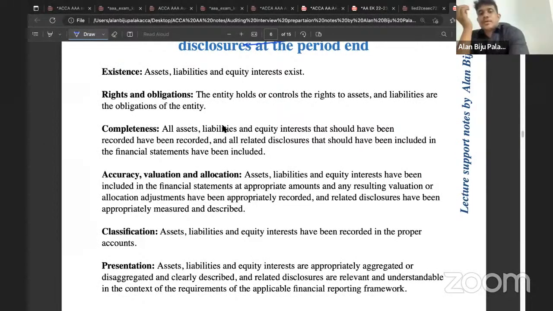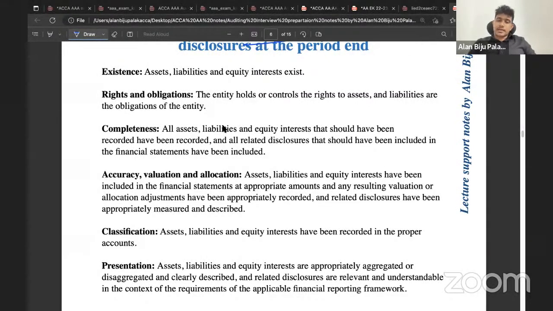Company mentions that all the assets, liabilities, and equity are appropriately existing. What about the rights and obligations? They claim that the company has rights over the company's assets, and they have obligations over the liabilities. What about completeness? They have included all the assets, liability, and equity completely, and they have recorded all the transactions properly. Accuracy, valuation, allocation: they claim that transactions are recorded in accordance with accounting standards and are being properly valued.